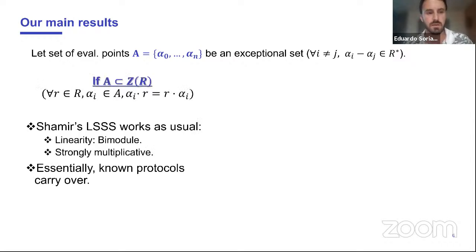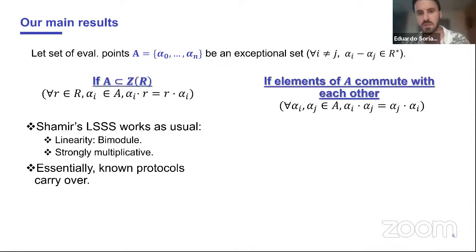If this set of evaluation points is contained in the center of the ring, that means if these points alpha I commute with every other element in the ring, it's the same moral of the story as in the commutative ring case. Shamir's scheme is linear, meaning that it is a bimodule, so you can multiply with the scalars from the left-hand side or from the right-hand side, and it's still strongly multiplicative.